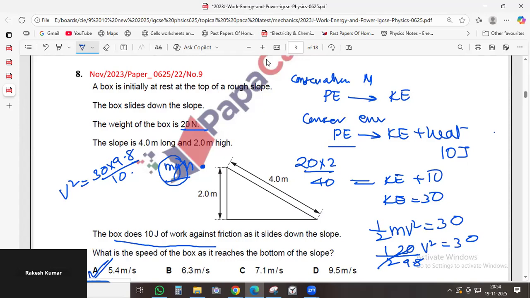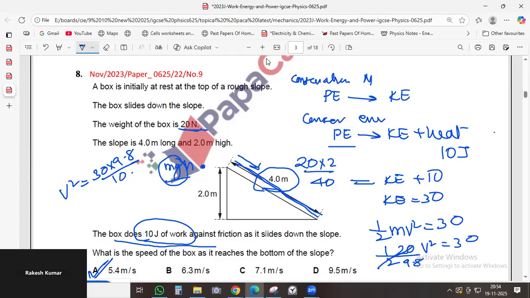Now, see, don't get confused with all this information that was not to be used. Why was it not to be used? Now comes the point. Why didn't we use this? Well, had we known the force along this, we could get the force along this by using this 20 joule, because the distance he travels is this much. So the work against friction will be only here, right? But all that is not required. I could go into the details, but it's not required.